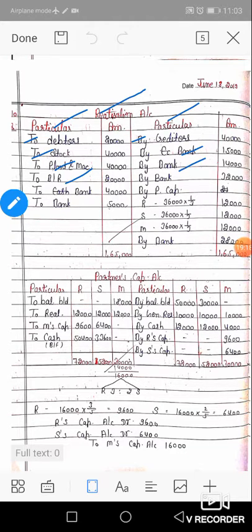BR 40,000, bank account DR to realization. Stock 32,000, bank account DR to realization. Plant 28,000, bank account DR to realization.